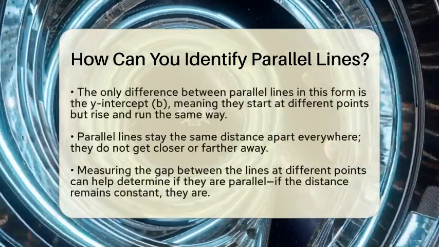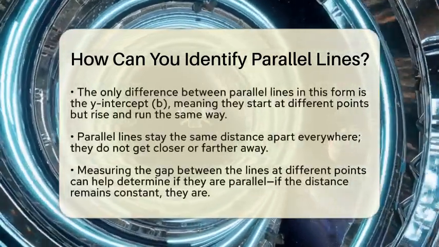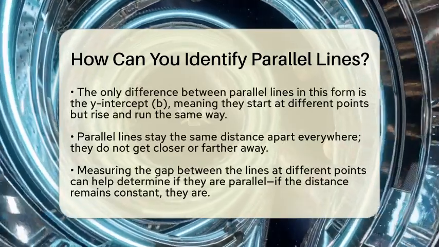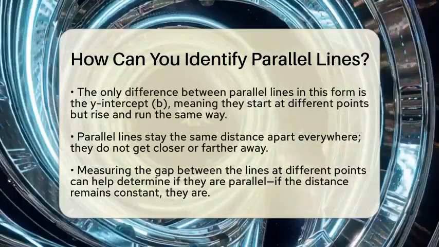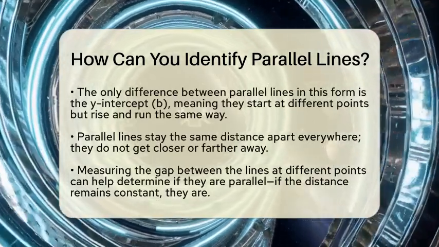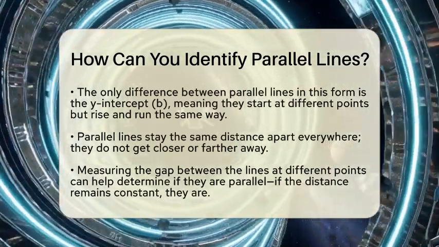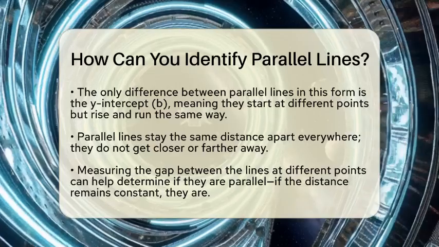So if one line has a slope of 2, the other must also have a slope of 2. The only difference can be in the y-intercept, which is the b in the equation. This means the lines rise and run at the same rate but start at different points on the y-axis.